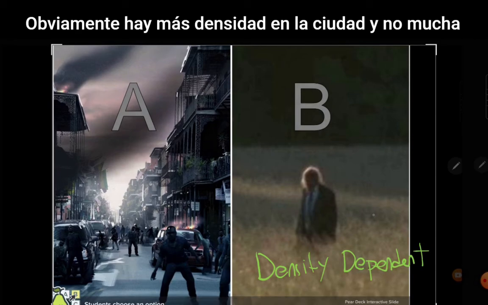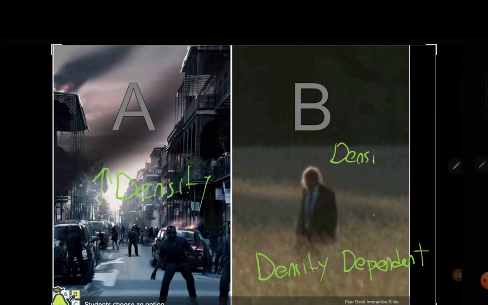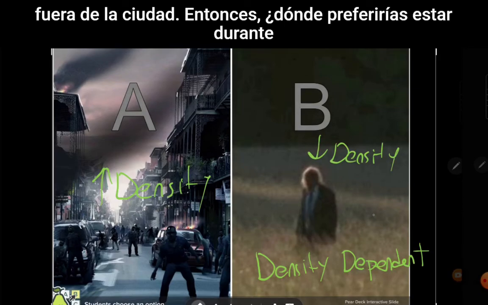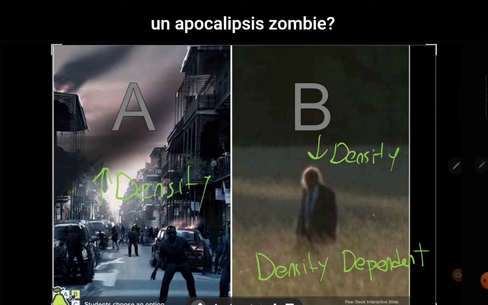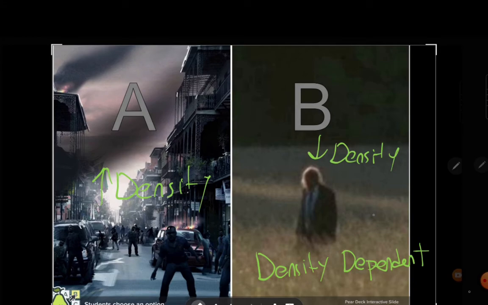Obviously, there is more density in the city and not a lot of density outside of the city. And so, where would you rather be during a zombie apocalypse? Go ahead and answer.